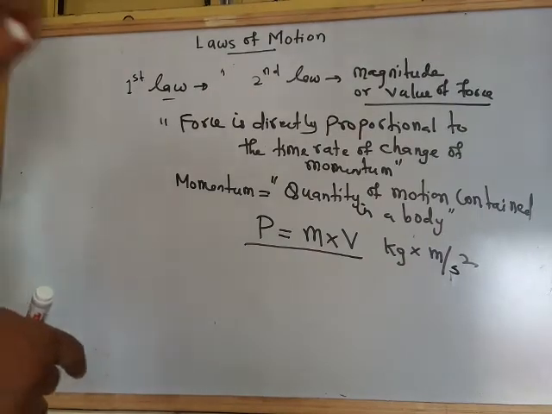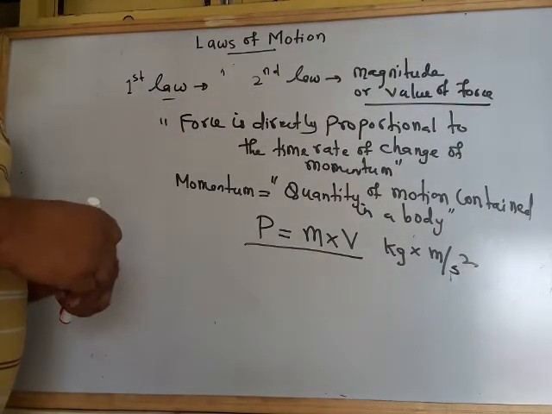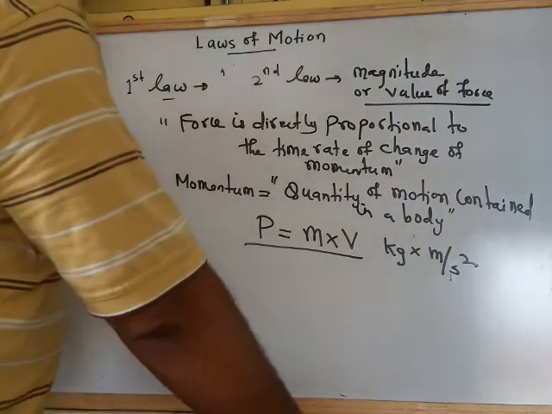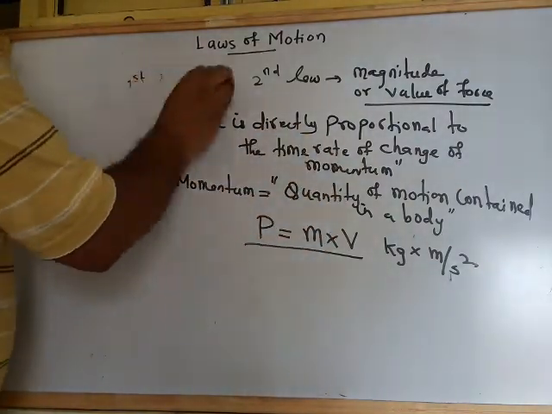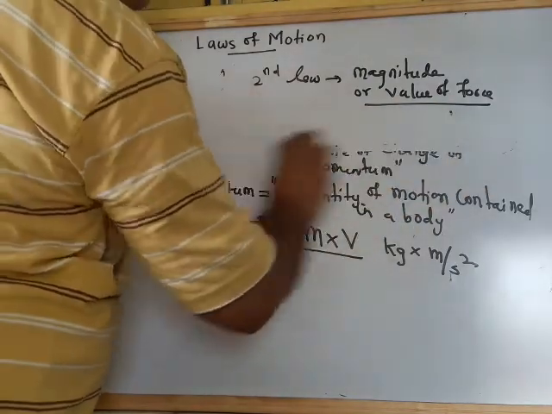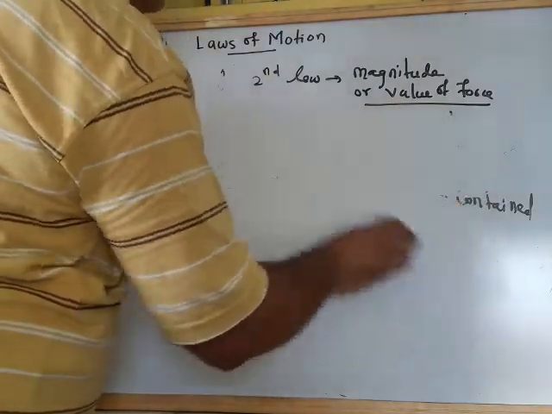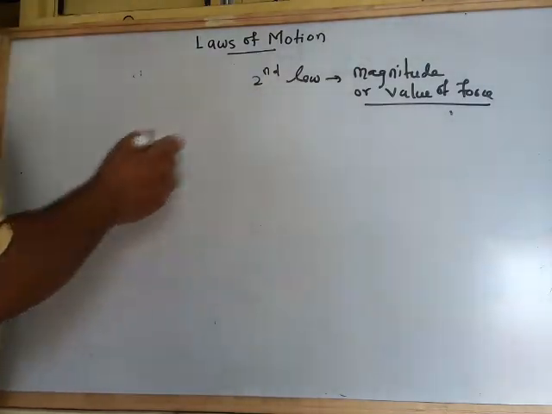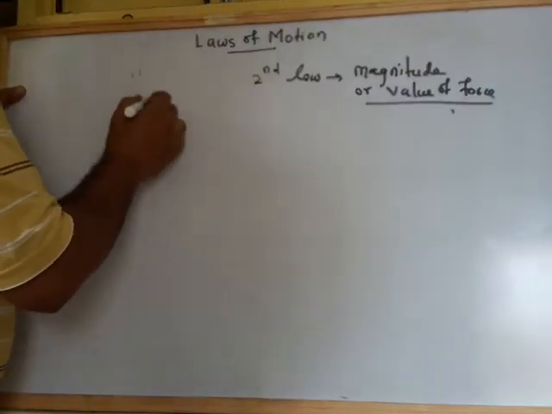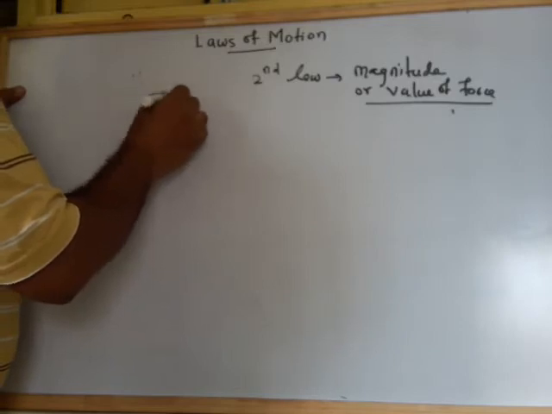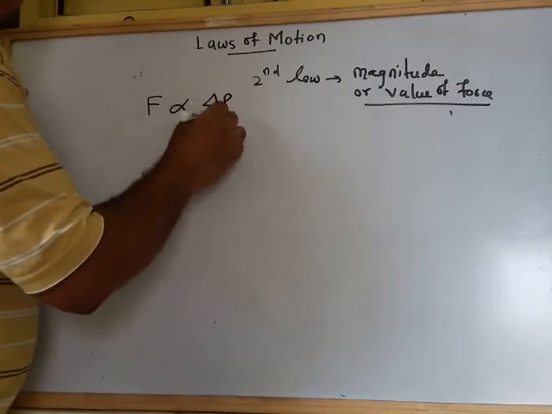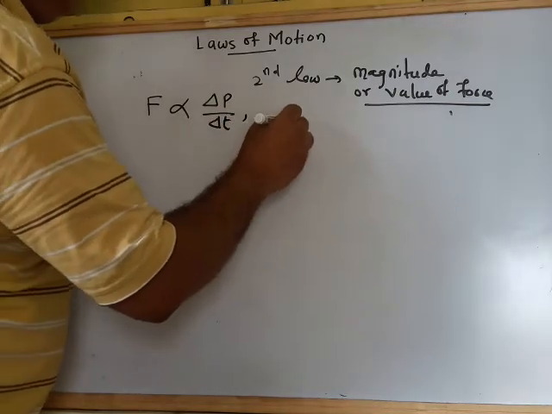So the second law states about the force magnitude, that force is directly proportional to the time rate of change of momentum. Now let's see how we can derive this second law. ठीक है, how we can just say the mathematical form of the second law. The mathematical form of second law, see here, that the force is directly proportional to the change in momentum upon del T. So what is del P?